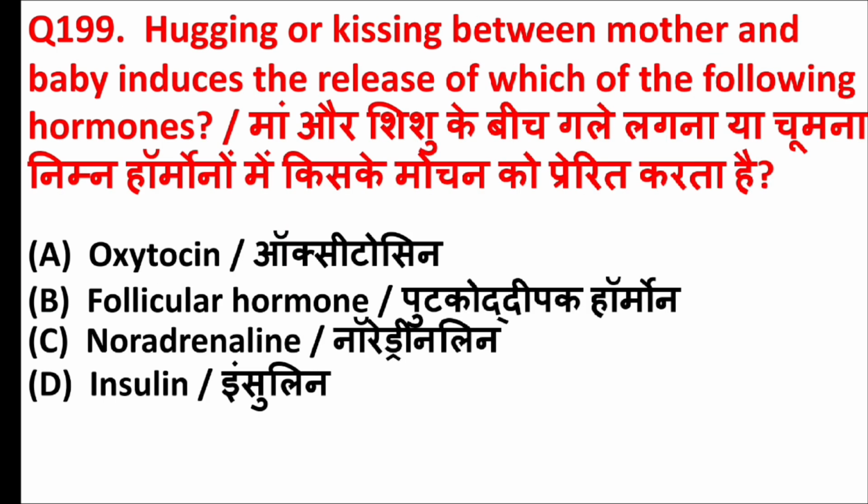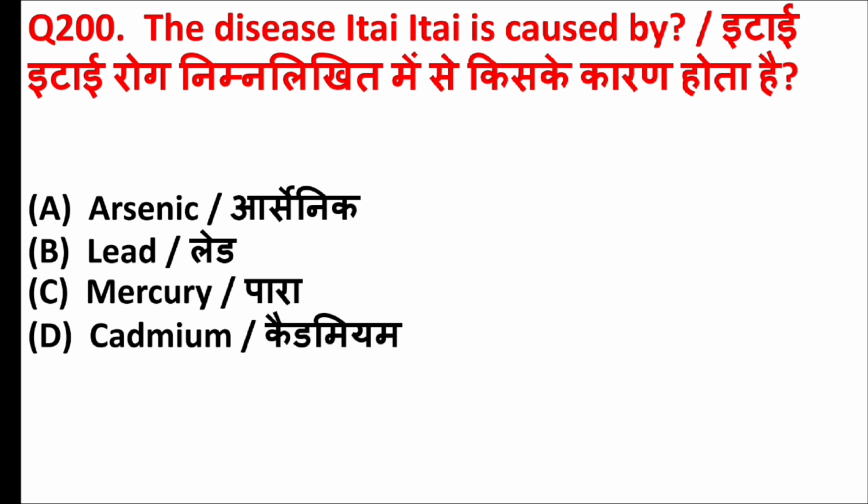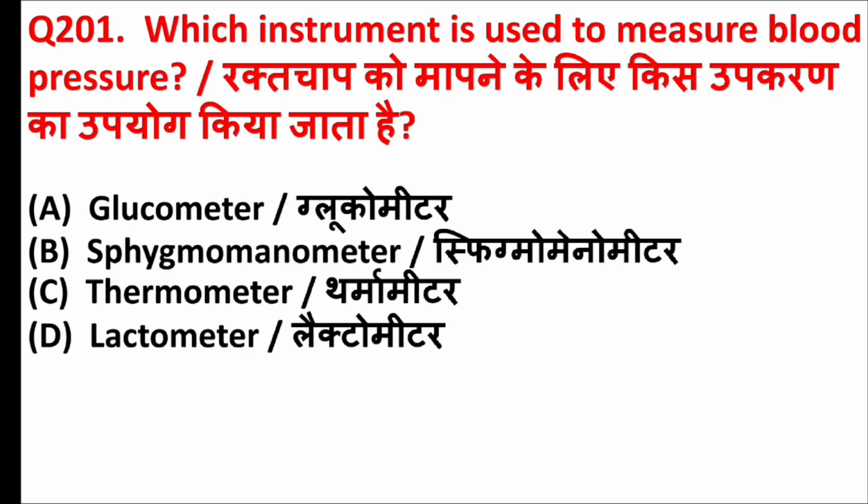Hugging or kissing between mother and baby induces the release of which of the following hormones? Answer is option A, oxytocin. The disease itai is caused by. Answer is option D, cadmium. Which instrument is used to measure blood pressure? Answer is option B, sphygmomanometer.